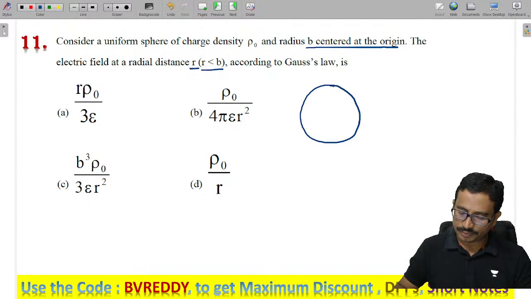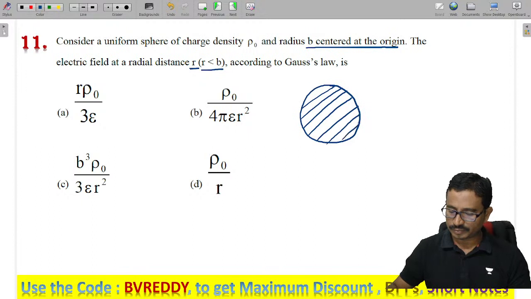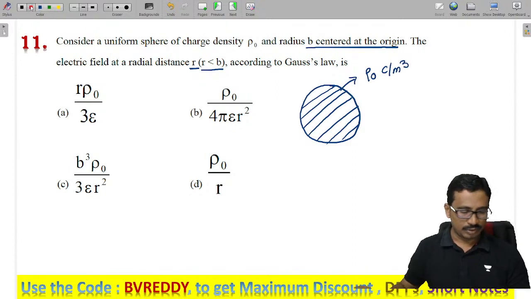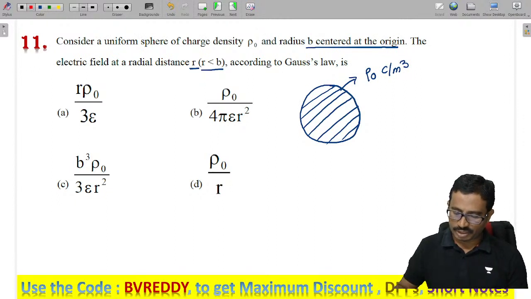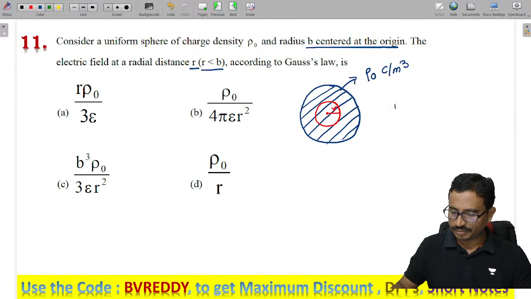I have a sphere. This sphere will have a charge. What type of charge will it contain? Volume charge. It has a charge density given as rho naught coulombs per meter cube. They are asked to find the electric field at a distance of small r from the center, inside the capital R. What is the electric field formula?